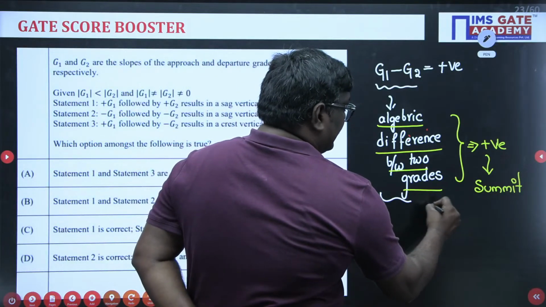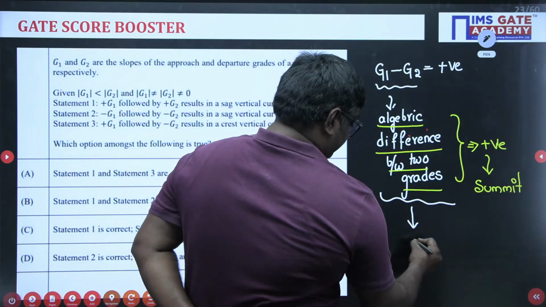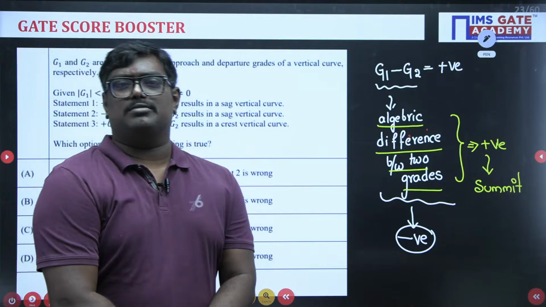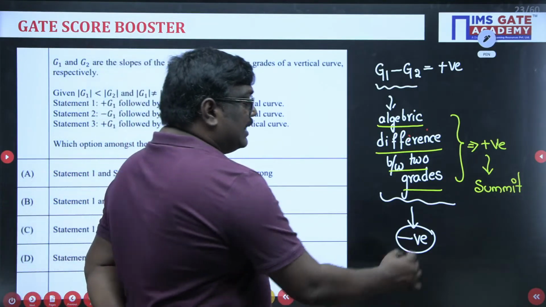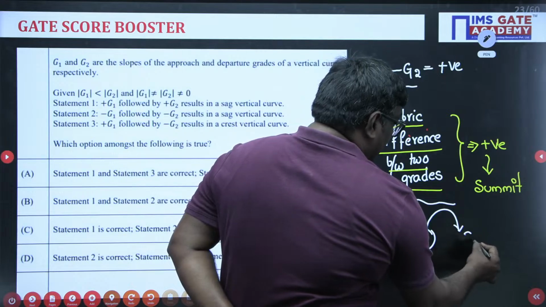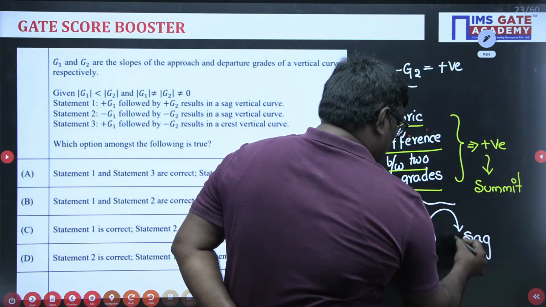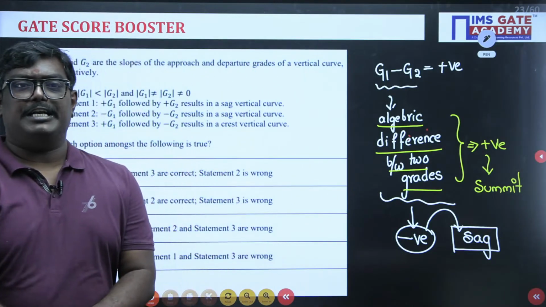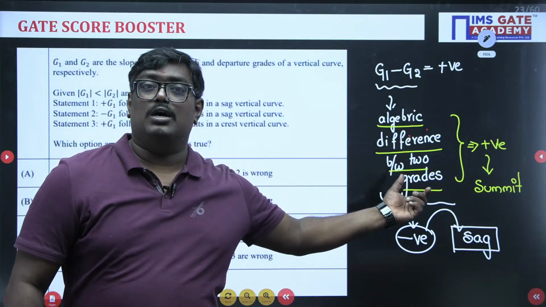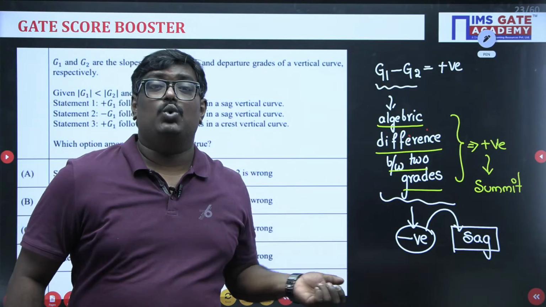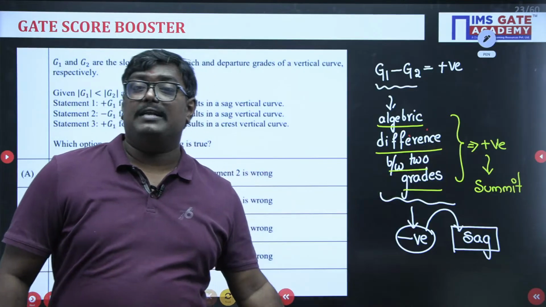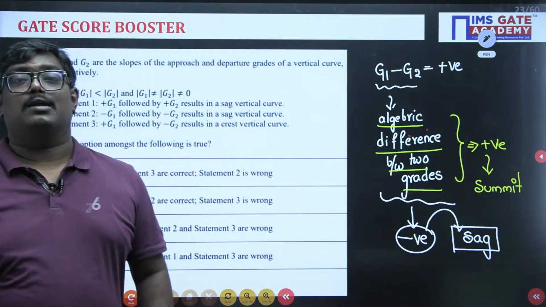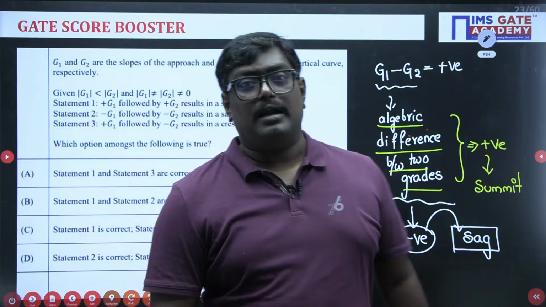And if the algebraic difference between two grades is negative, then it indicates a sag curve. So we have two important statements here. If the algebraic difference between two grades is positive, it indicates a summit curve. If it is negative, it indicates a sag curve. Let me tell you which one is the right answer here.